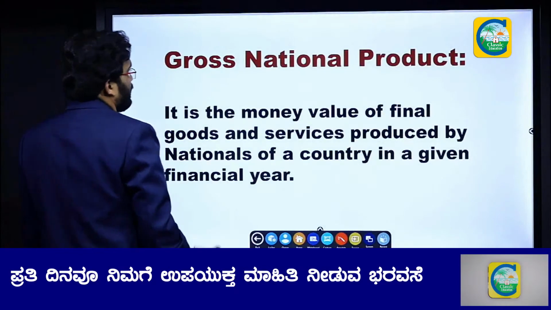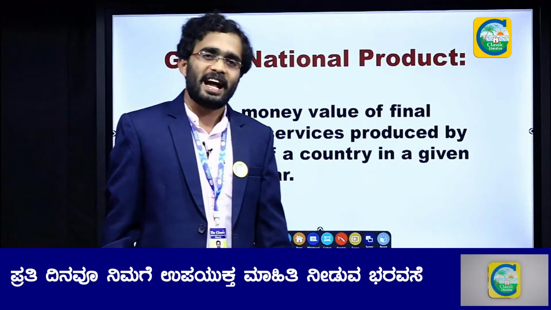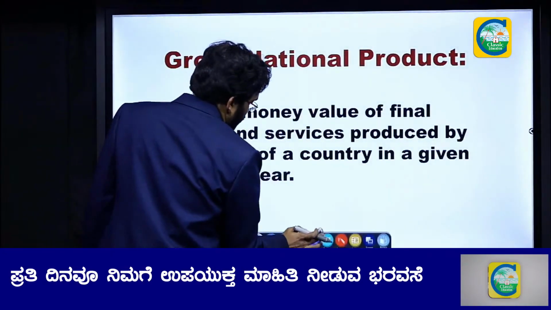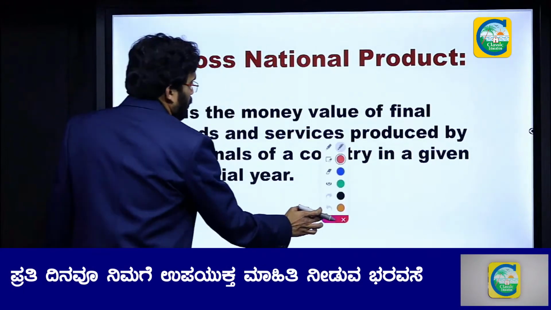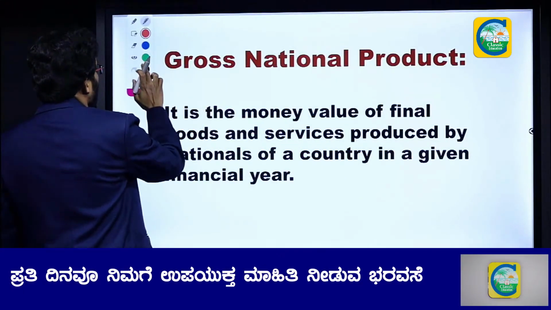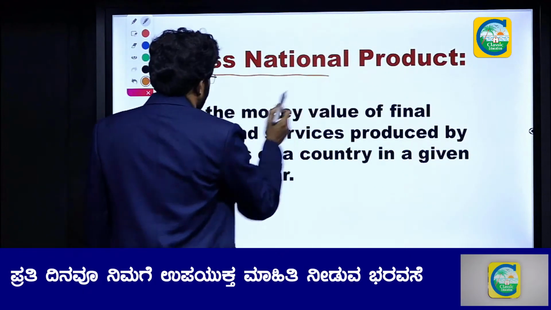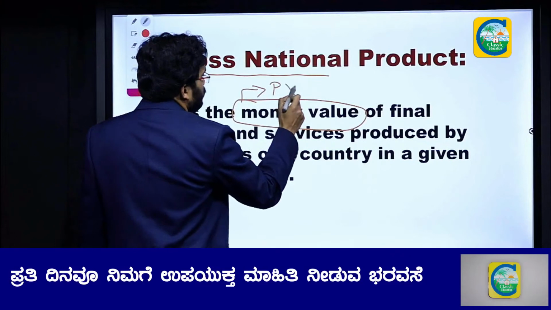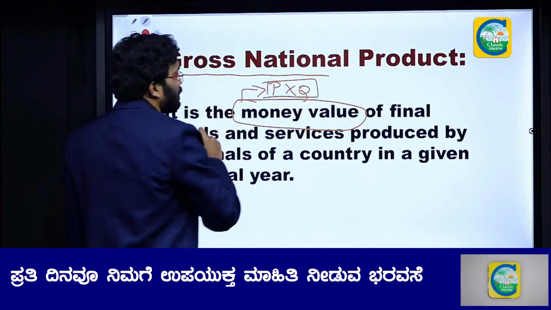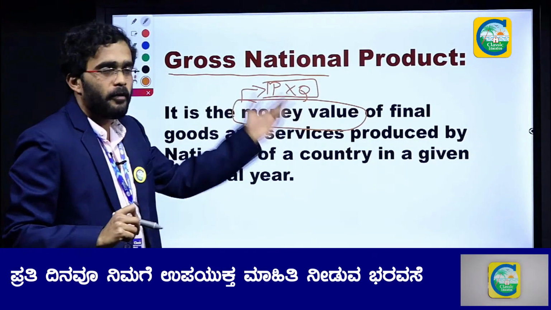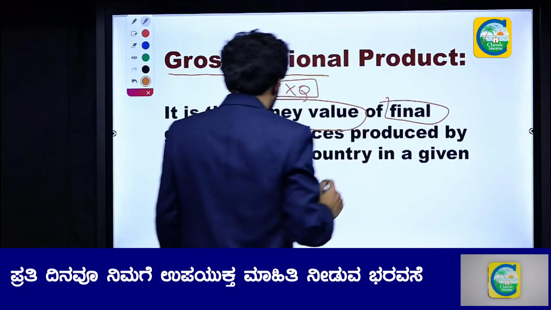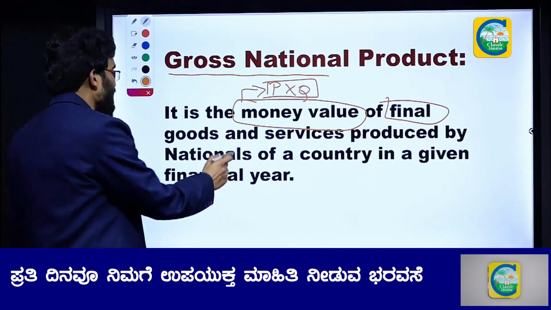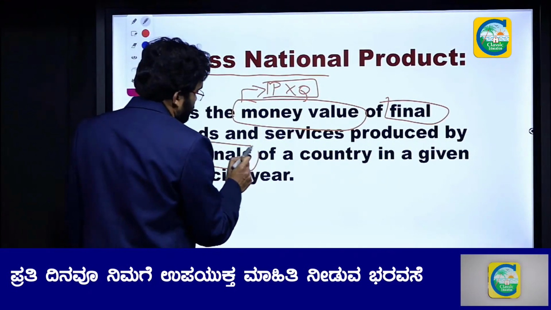Now let us understand the definition of gross national product. What is gross national product? We have taken a beautiful example and understood it. Now let us read the definition. GNP is the money value. We understood yesterday what money value is: price into quantity is money value. Of what? Of final, not intermediate, goods and services produced by whom? By nationals, Indians.